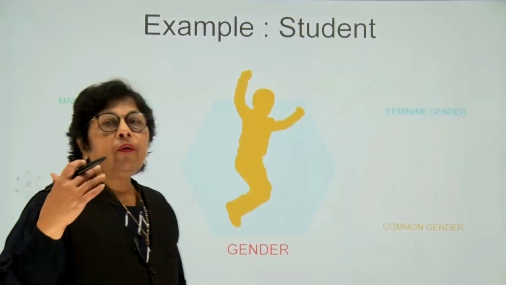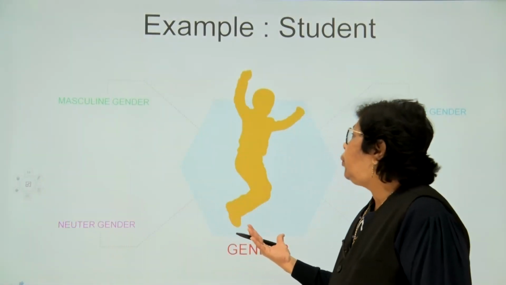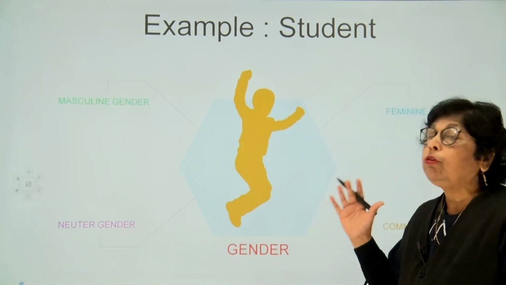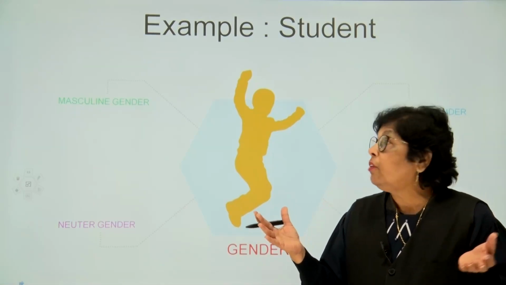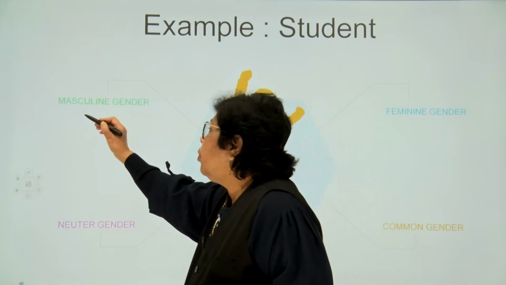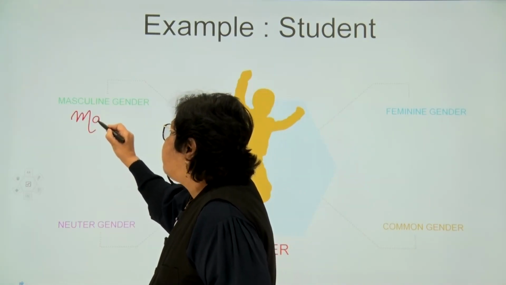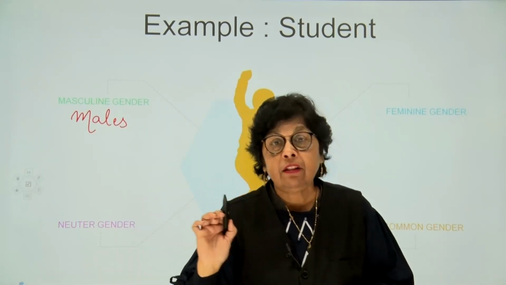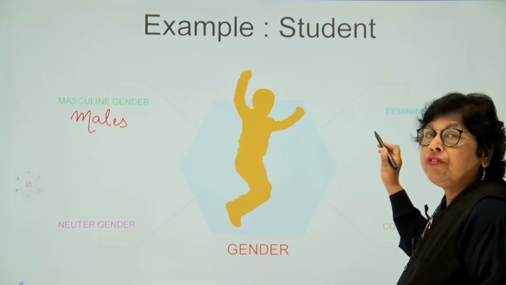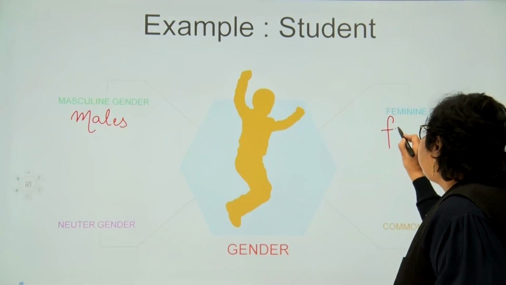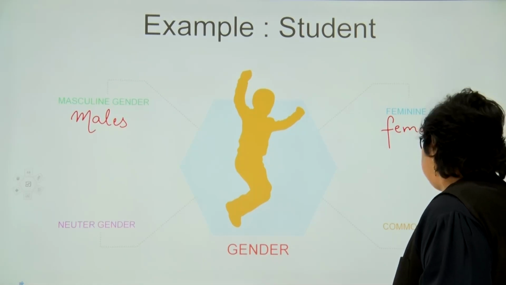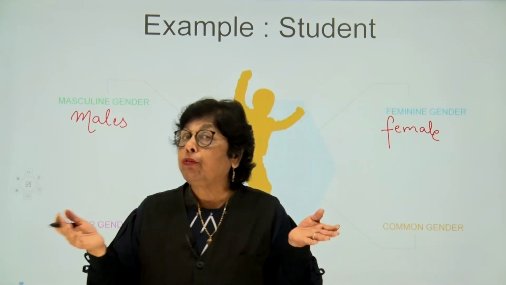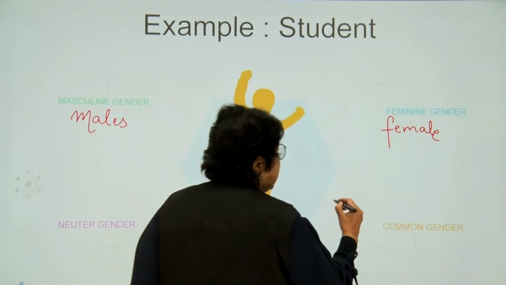Well, children, here we have a pictorial diagram for you. This child is so happy because finally he has been able to identify all the various genders. Masculine gender, children, which stands for males. The important term here to remember is that it stands for males. Here we have the feminine gender. Feminine gender stands for females. A common gender is one which stands for both males and females.